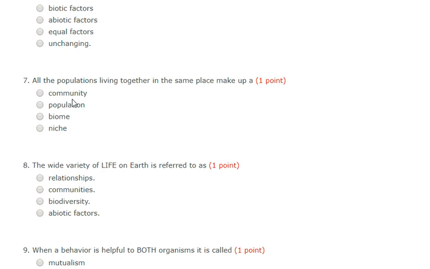Number 7. All the populations living together in the same place make up a what? What's that called? Is that called a community, a population, biome, or a niche?